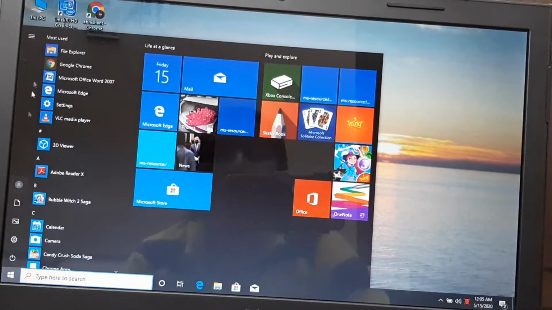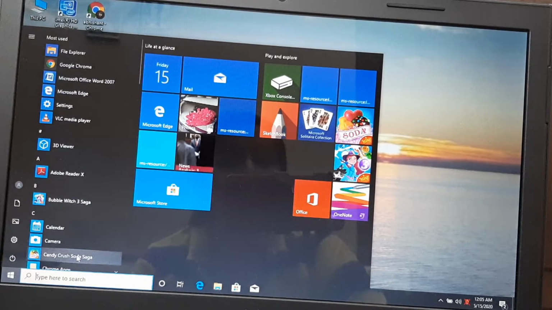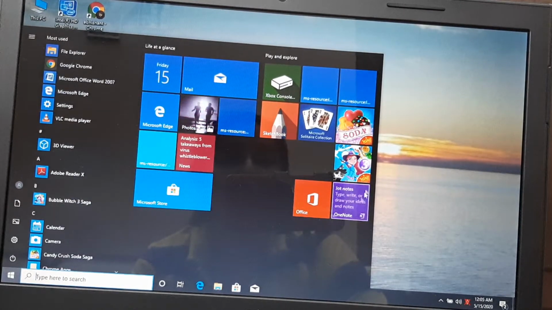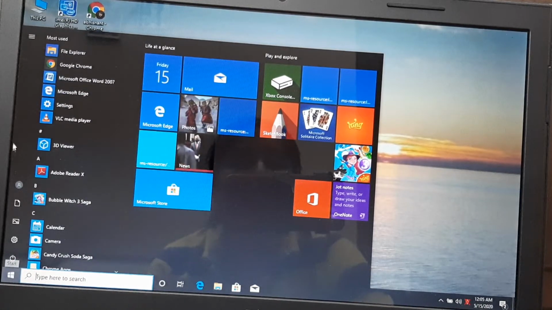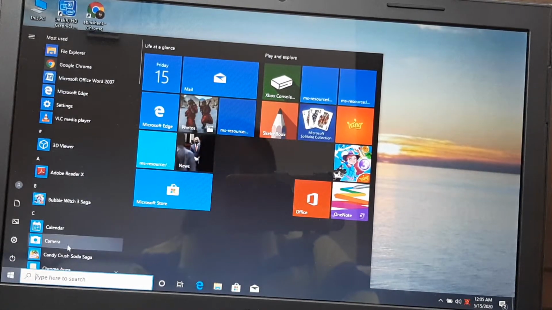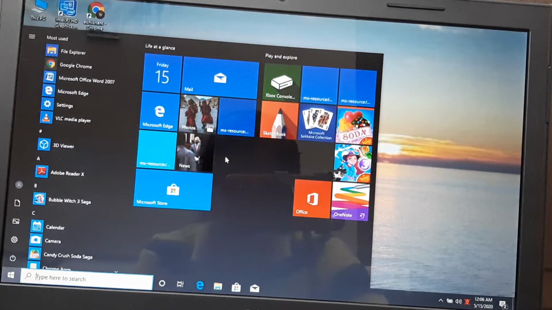So earlier, in a few Windows versions we had this portion only, and in Windows 8 we had this portion only. But Windows 10 is a combination of both things. We have programs also, we have tiles also.